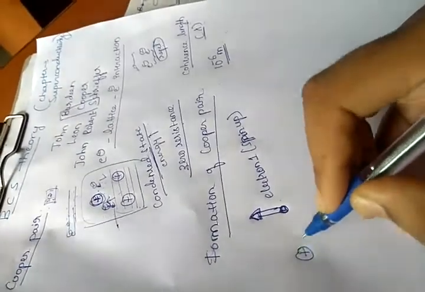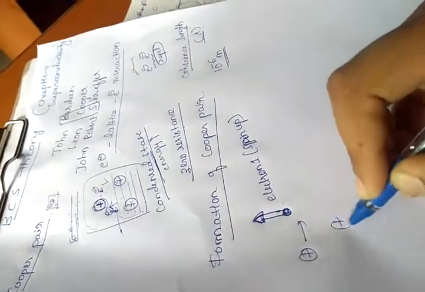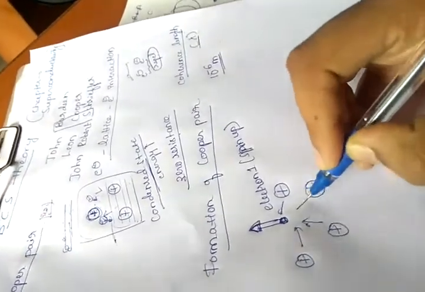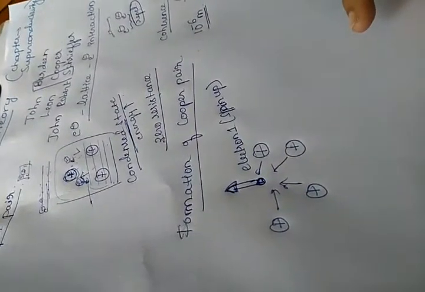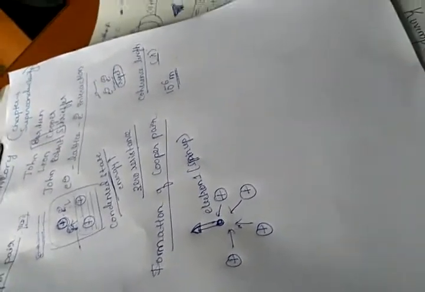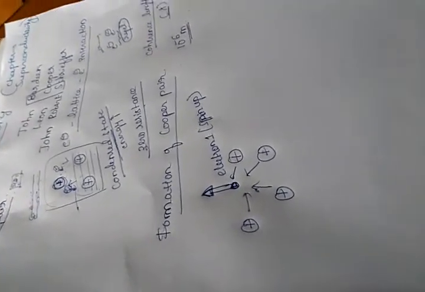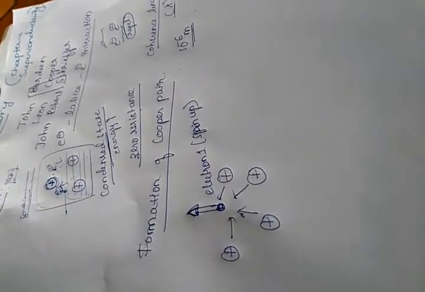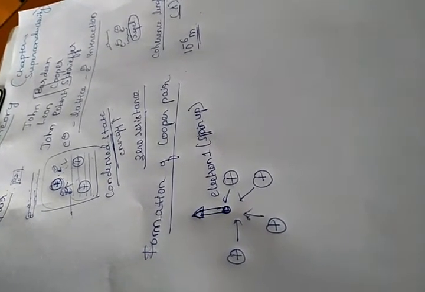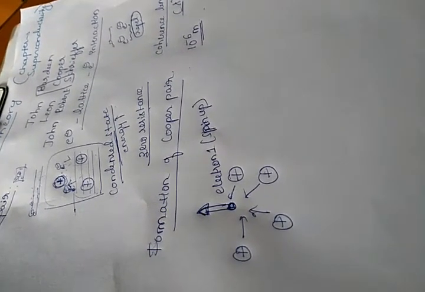It is attracted by the lattice. The lattice is nothing but the positively charged particles, or the nuclei, the inner core of the metal. That is having the positive charge because of the protons, as you know.